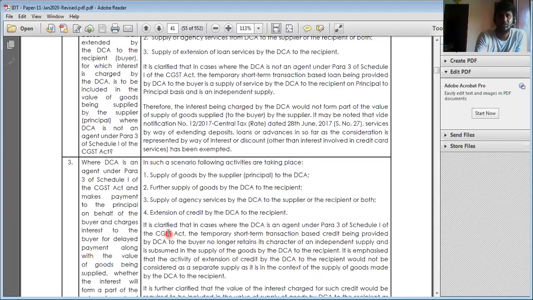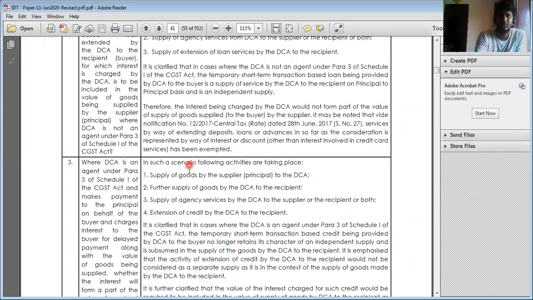Here, it has been clarified in the case of DCA as agent under para 3 of Schedule 1. If it is a temporary, short term, transaction based credit being provided, this is an important point. Here, it embraces the activities of extension of credit by the DCA to the recipient. It would not be considered as a separate supply.